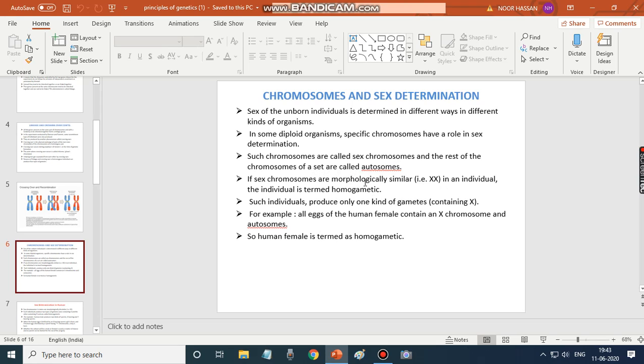If sex chromosomes are morphologically similar, that is XX, like in the female ovum or female gamete, this condition is called homogametic because both are the same. Such individuals produce only one kind of gametes containing X. For example, all eggs of a human female contain an X chromosome and autosomes. So, the human female is termed homogametic. This is how the other sex determination occurs.